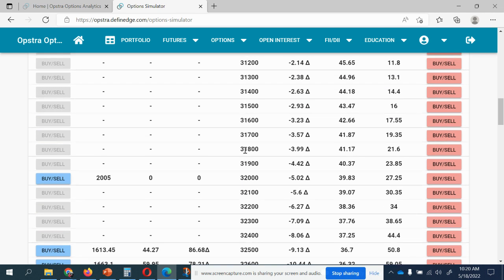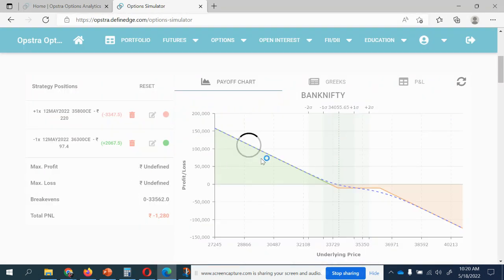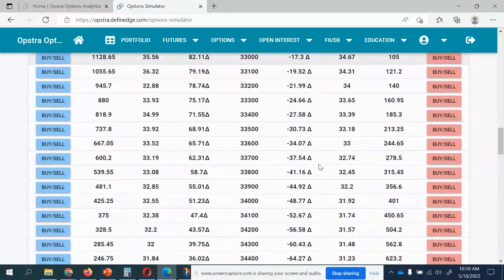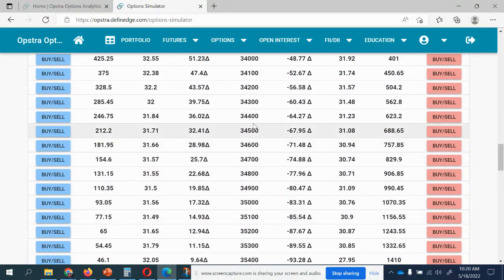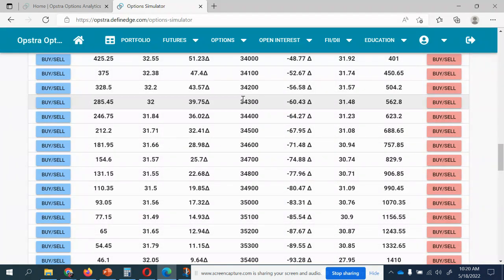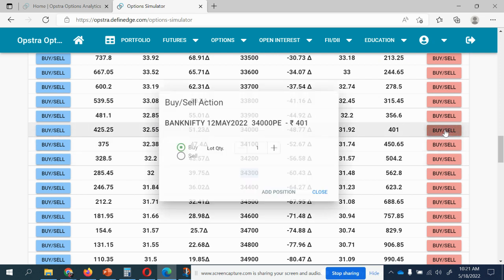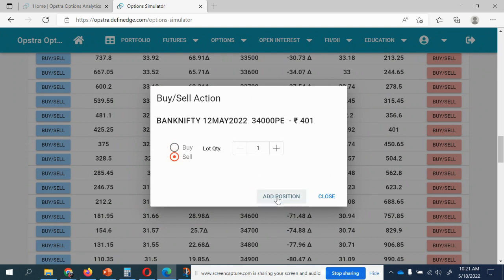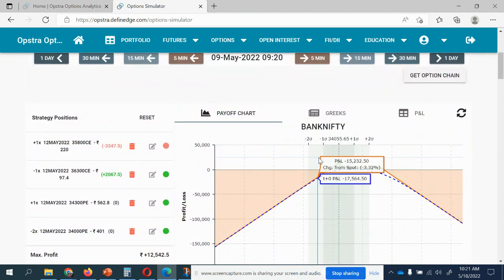Sorry, not 34,000, I made a mistake. I'll delete this. I'll go for 34,300. Sorry friends. I will buy this, right? I bought 34,300. To make it a ratio spread, I'll just take a 300 gap, 1 2 3. I'll sell two quantity of 34,000 to make it a ratio spread. Okay, two quantity. All right, your graph will become something like this, right?